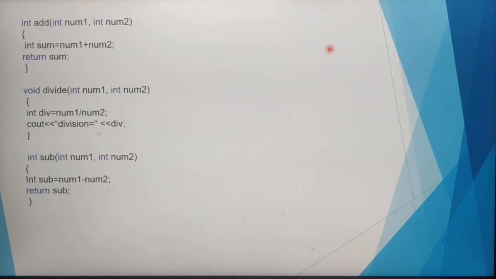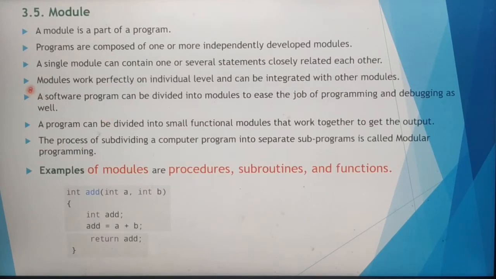Each program has one or more modules. Each module is independently developed. Next point is, a single module can contain one or several statements closely related to each other. In each module we have one or several statements. Each statement depends on other statements, which are closely related to each other.